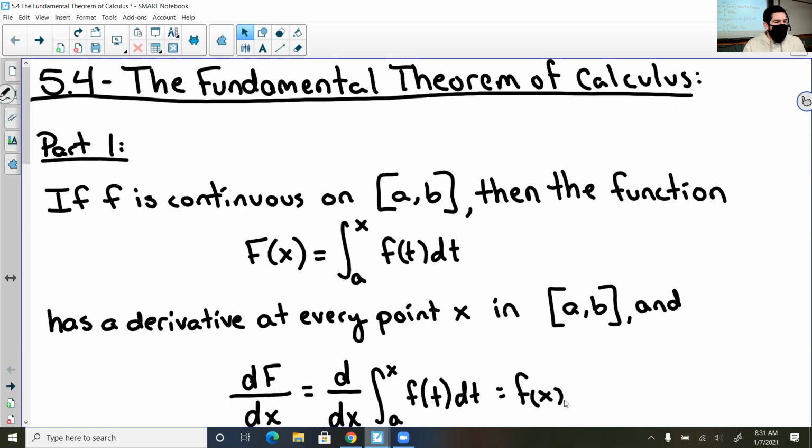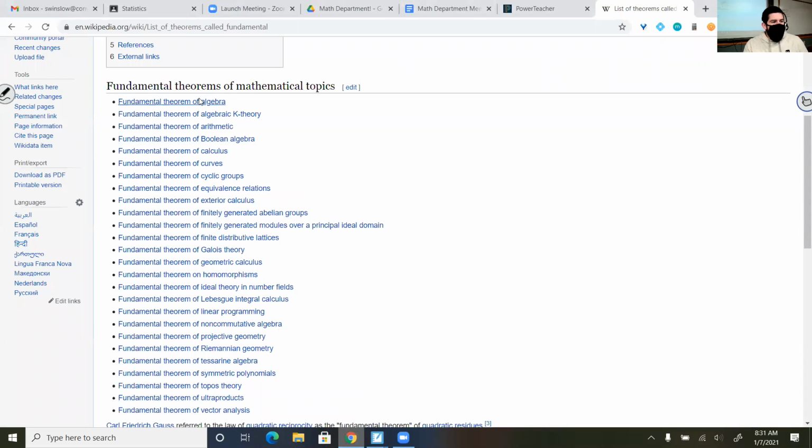There must be one for every level. And that's when I started to do a little research. And yes, I'm going to use Wikipedia, but I just wanted to show you that there are a lot of fundamental theorems for different things.